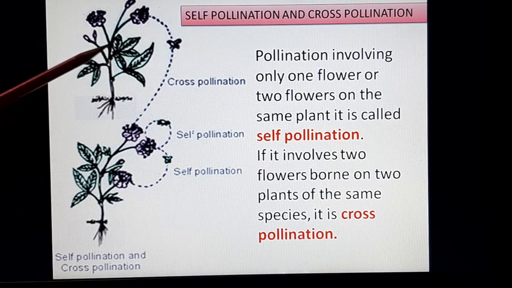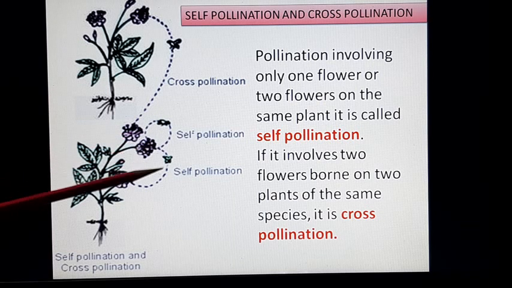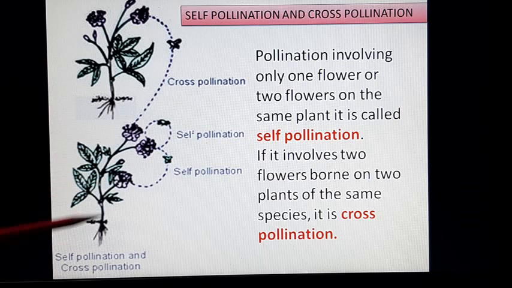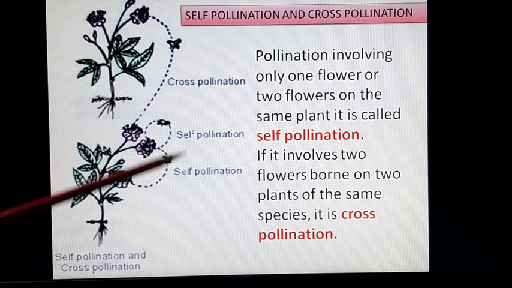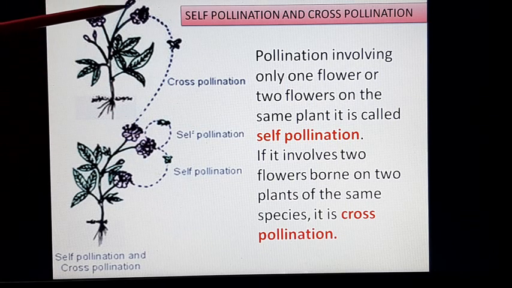You can have pollination happening from the anther of one flower to the stigma of the same flower, or from the anther of one flower to the stigma of another flower but on the same plant. If it's like that, then it is called self-pollination. But if the pollen grains are taken from the anther of one flower to the stigma of another flower of an entirely different plant, then it is called cross-pollination.